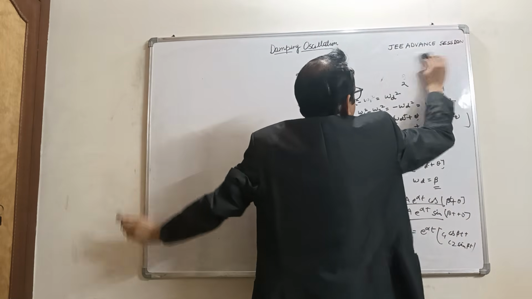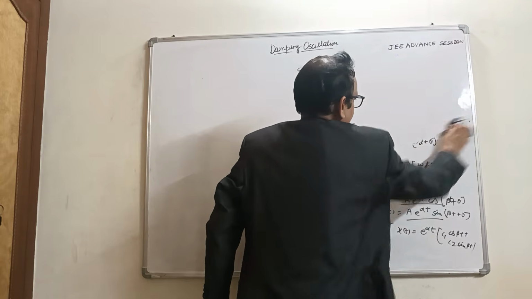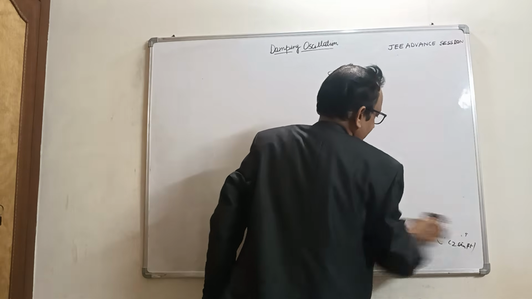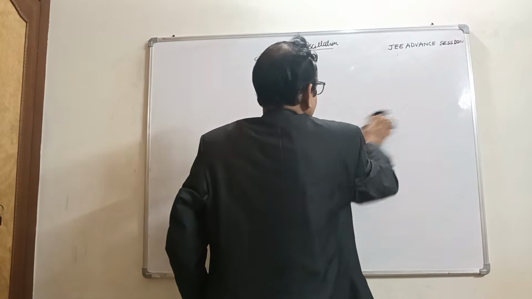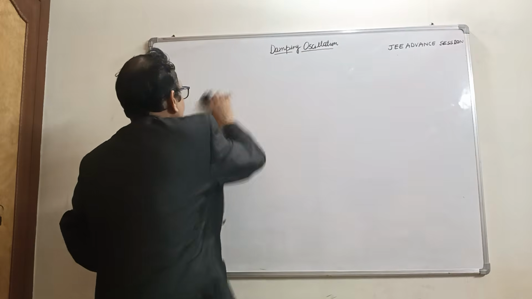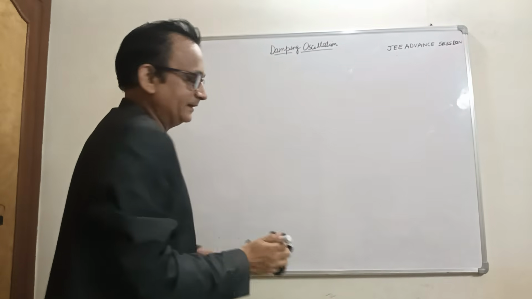Suppose the damping equation is given here. We are talking about the situation under damping.